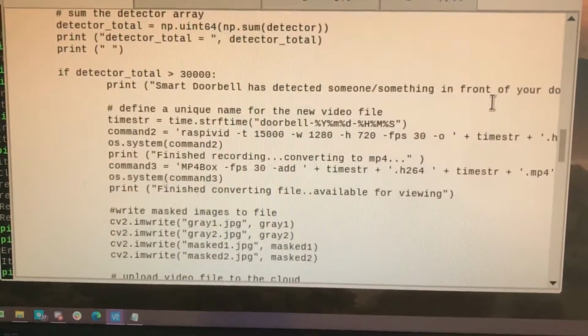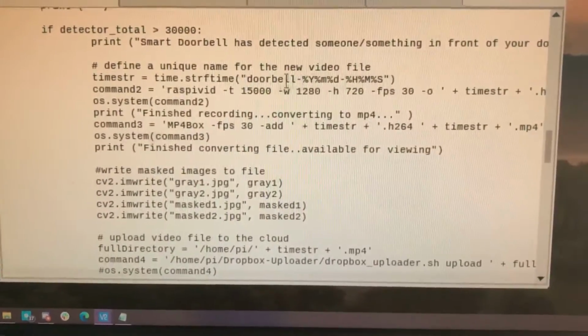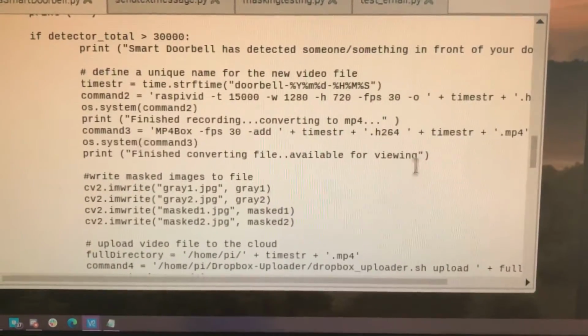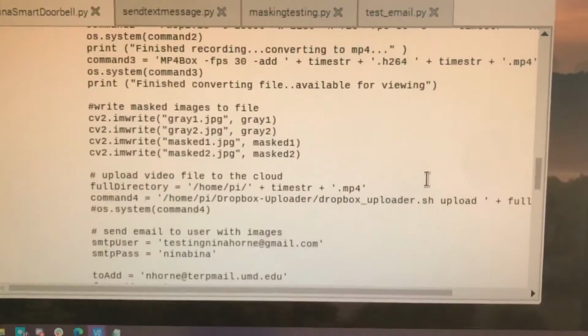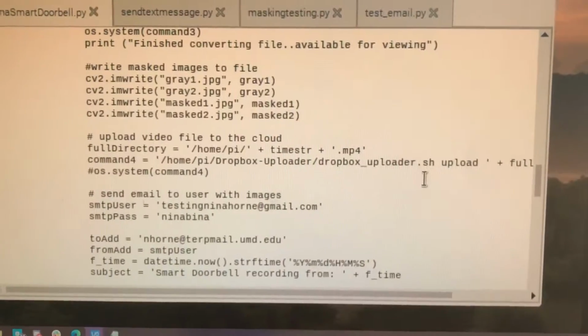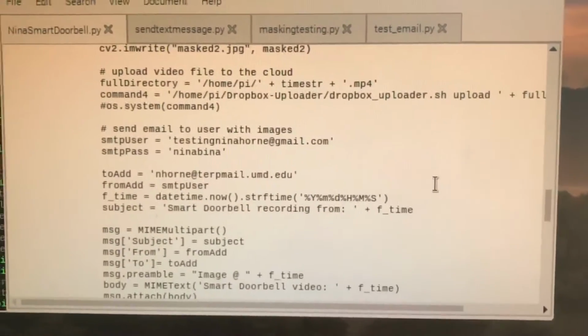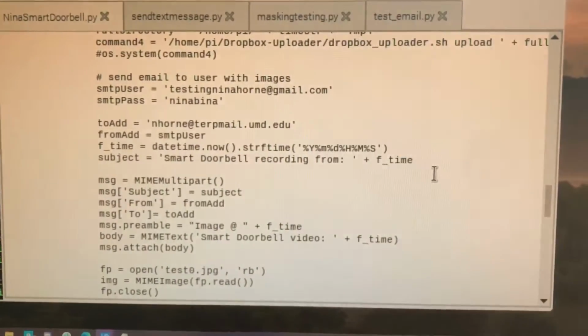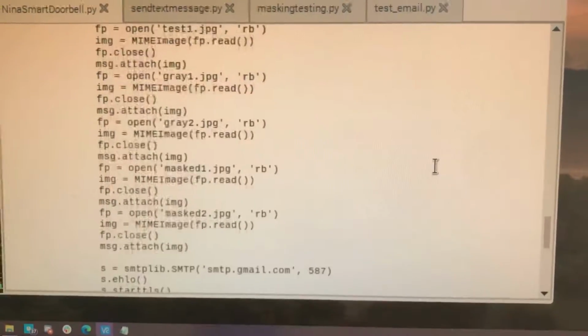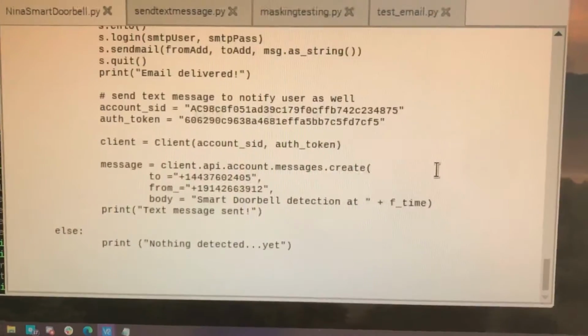Then when it detects something or someone, it records a video at the timestamp, writes the images to the file, uploads it to Dropbox, sends an email to the user, and sends a text message.